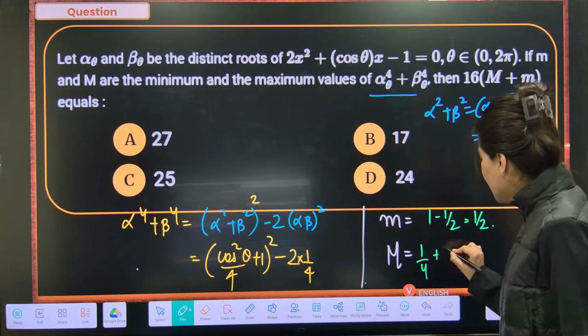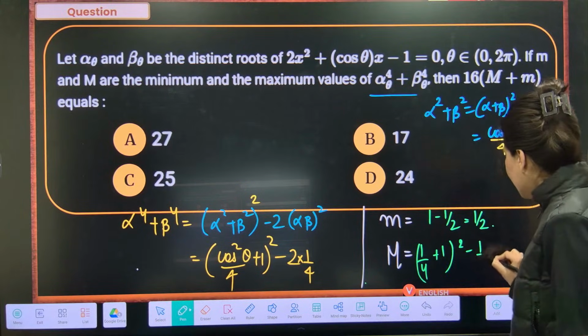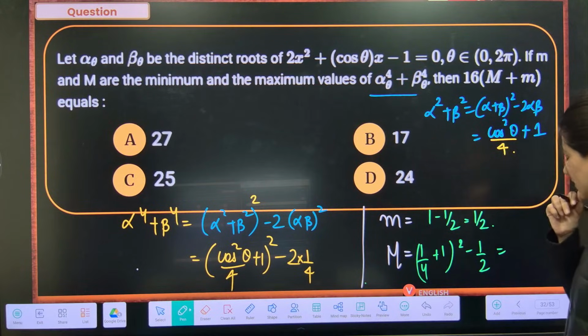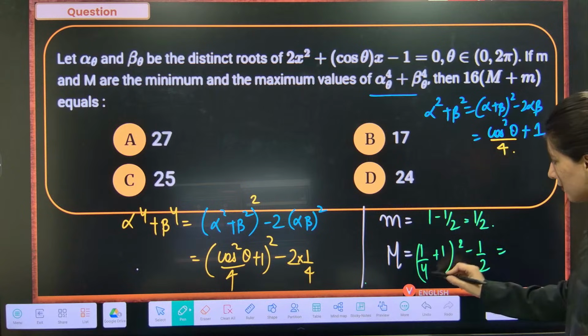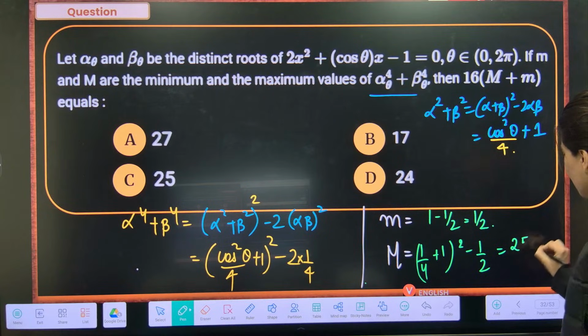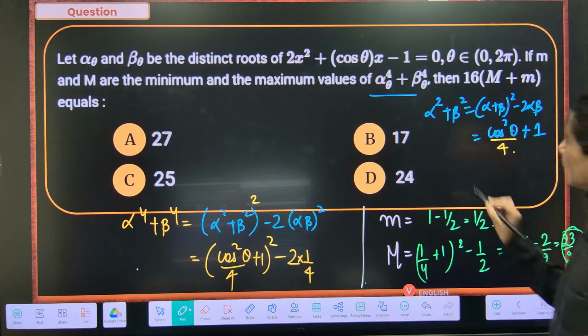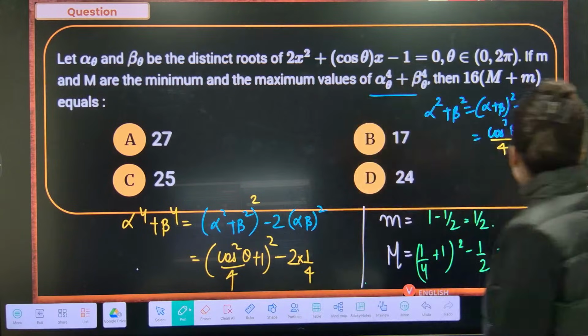So 1 by 4 plus 1 whole square minus half. So this is going to be 4, 5. 25 by 4, correct? 4 plus 1, 5. 25 by 4 minus 1 by 2. So minus 2 by 2, I think. What do you think? So this is 23 by 2. Okay. So now 16 m plus n.